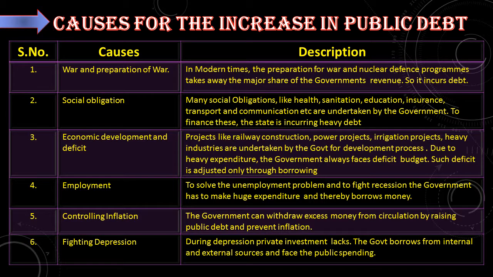Next one, fighting depression. During depression, private investment lacks. So the government borrows from internal and external sources and meets the public spending. These are all the causes for the increase in public debt.